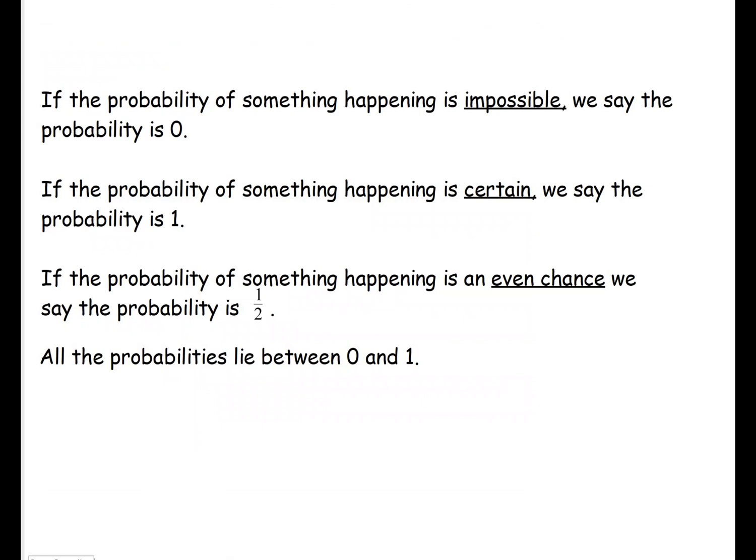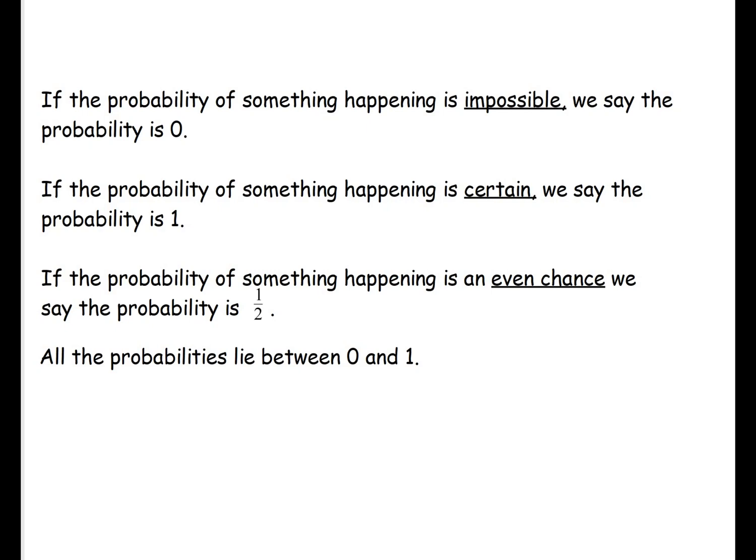As already mentioned, probabilities can be expressed as fractions, decimals, or percentages. So if the probability of something happening is impossible, we say that the probability is 0. Okay, so 0%, no chance it can happen. If the probability of something happening is certain, we say the probability is 1. So that's like 100%, okay, 100% chance that it will happen.